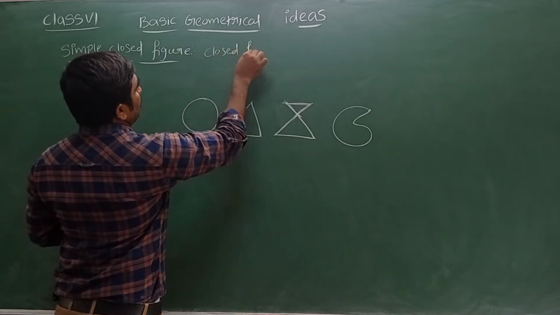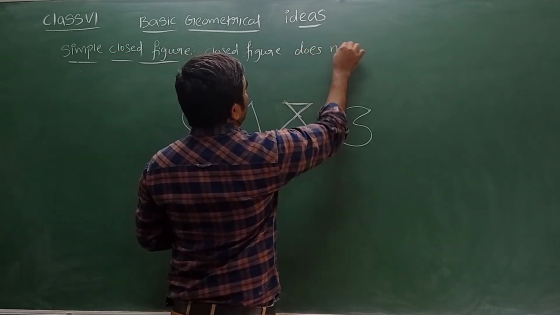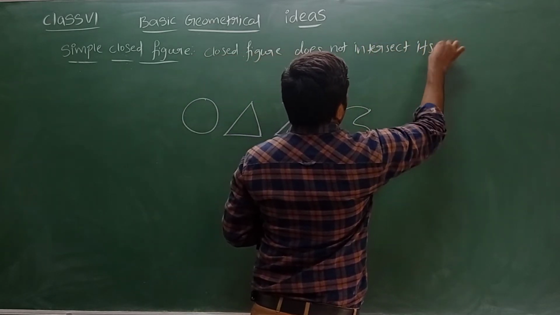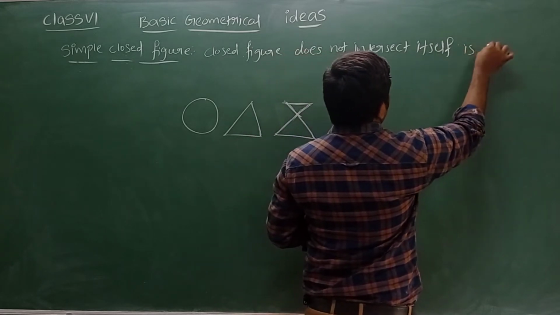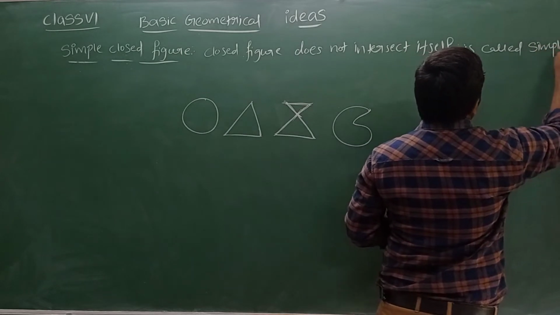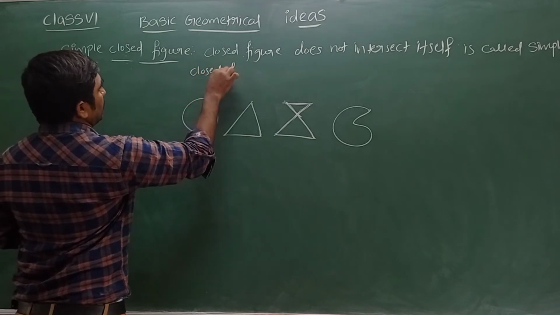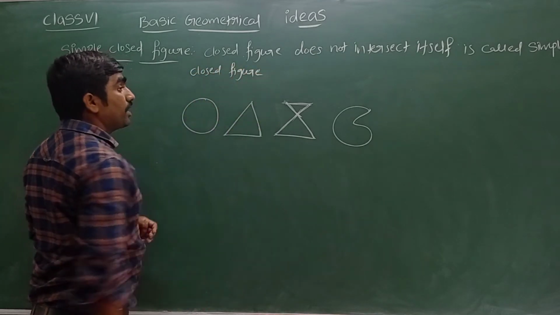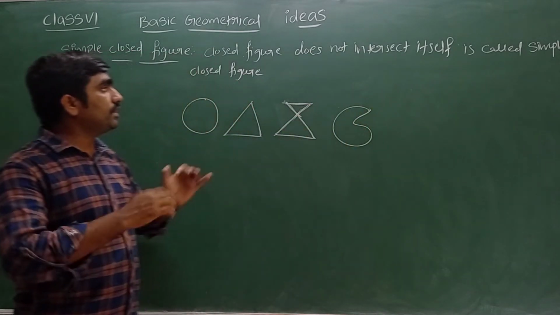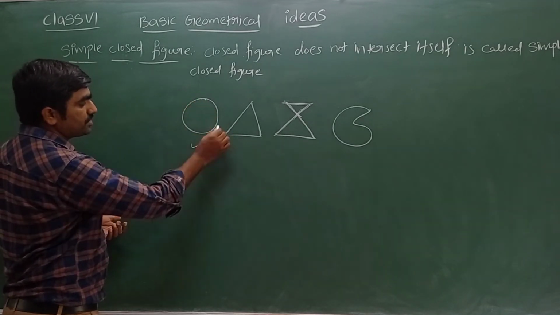A closed figure that does not intersect itself, what do we call it? It is called a simple closed figure. In a closed figure, the lines should not cross itself, should not intersect itself. Then they are called simple closed figures. Yes, here I can see lines will not cross itself. It is a simple closed figure.